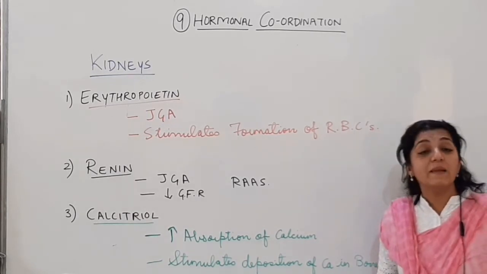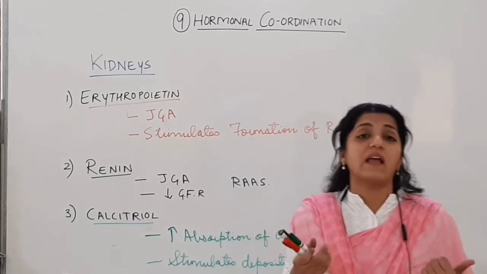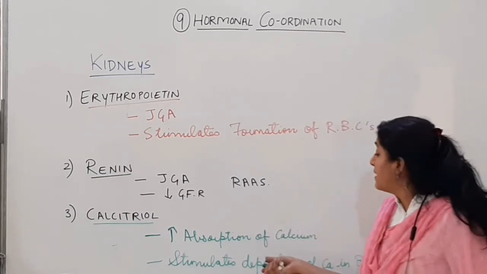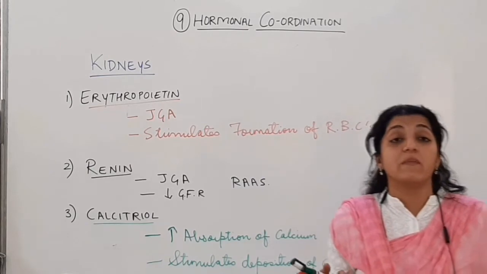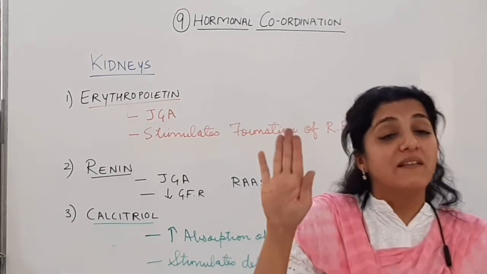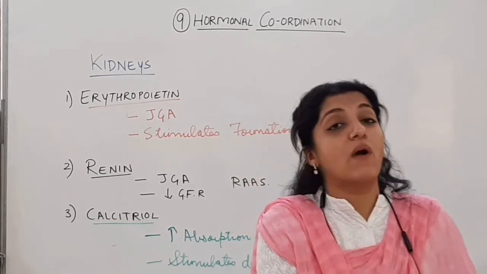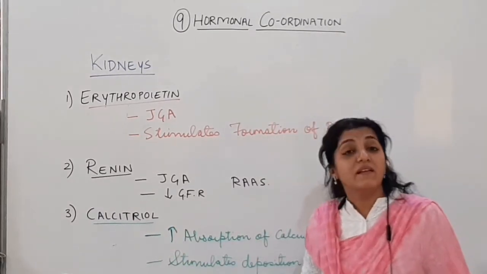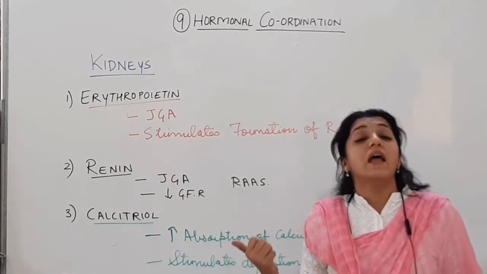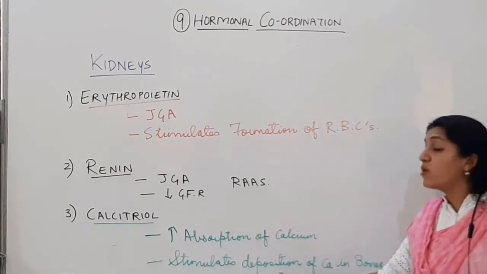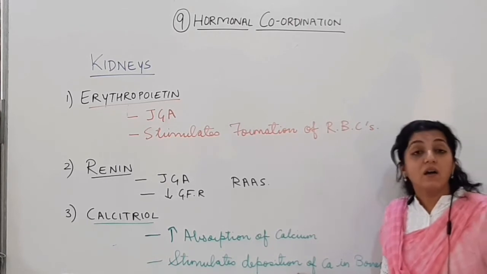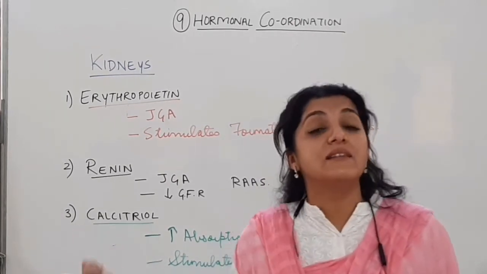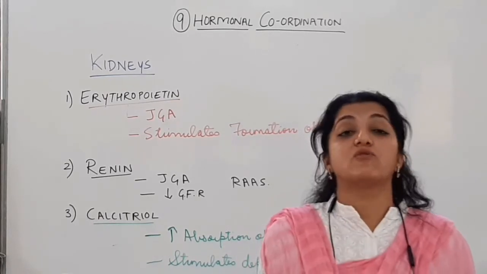Calcitriol is going to help in the increased absorption of calcium. It increases the absorption of calcium in the body. It increases the deposition of calcium in the bone. We discussed that if calcium increases, where do we keep the calcium from the blood? We keep it in the bones. So calcitriol is going to increase the absorption of calcium in the body. It is going to increase the deposition of calcium in the bones. If calcium is deposited in the bones, osteoporosis will be prevented. Calcitriol will help in the prevention of osteoporosis.